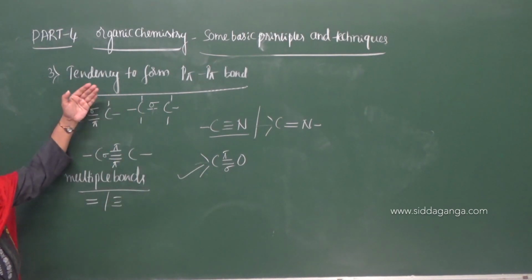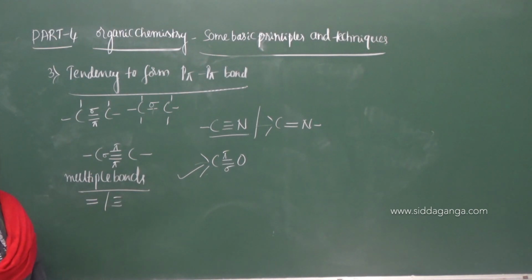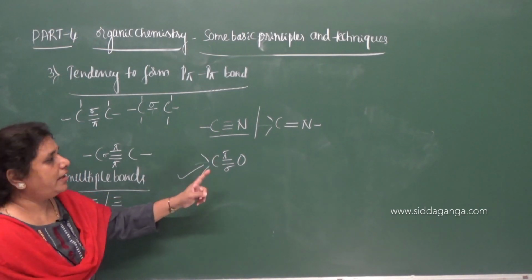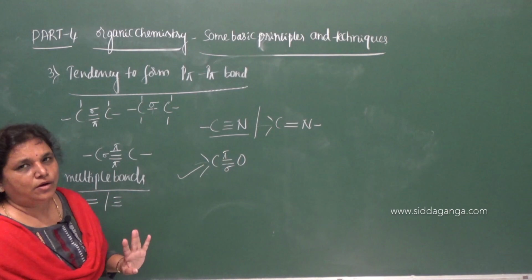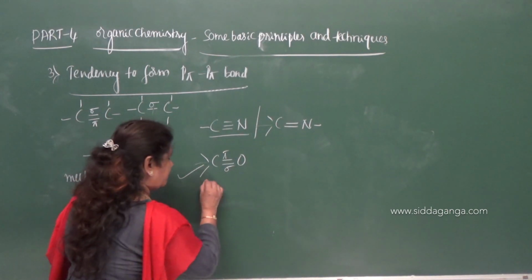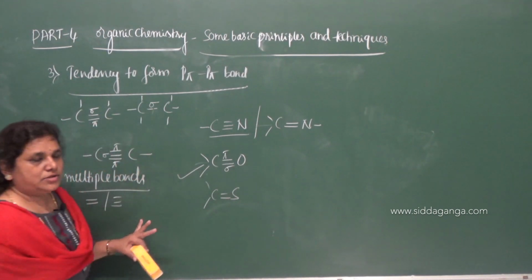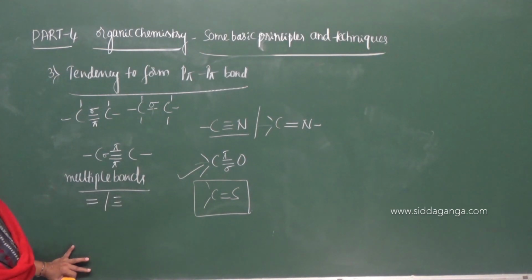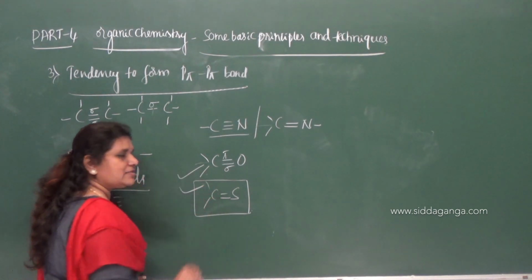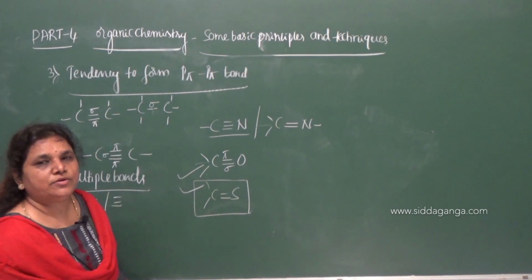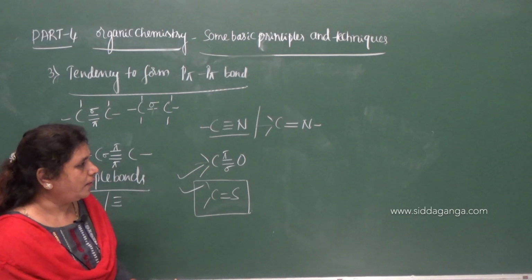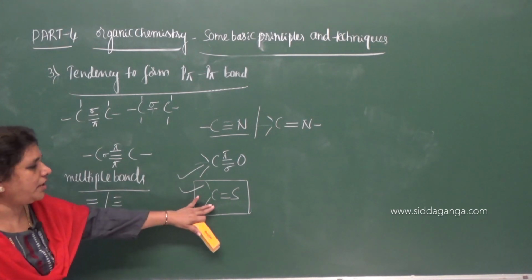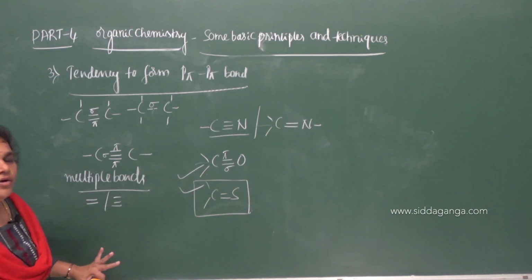So the third reason is the tendency to form p pi bonds, that is, it forms multiple bonds with other carbon atoms and also with elements, say nitrogen and oxygen. Even with sulfur it forms a multiple bond, that is, a double bond. There are fewer classes of compounds where we can find a carbon to sulfur double bond. Thiourea, that you heard of, contains a multiple bond, and with thioalcohols we can find a carbon to sulfur double bond.